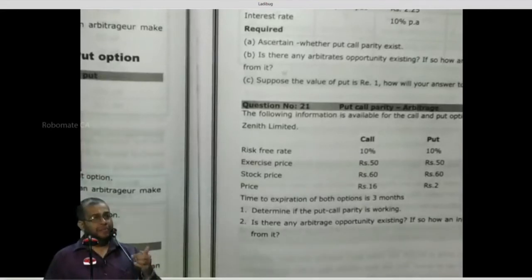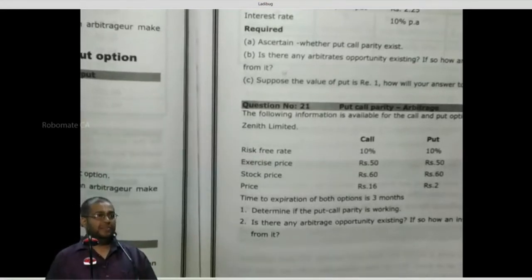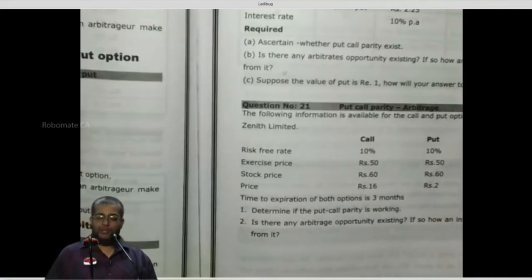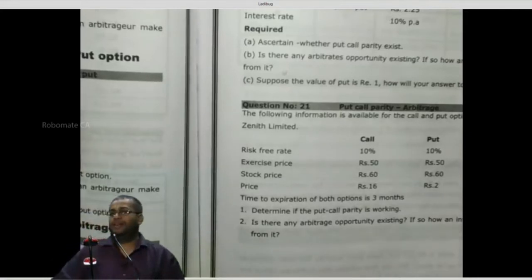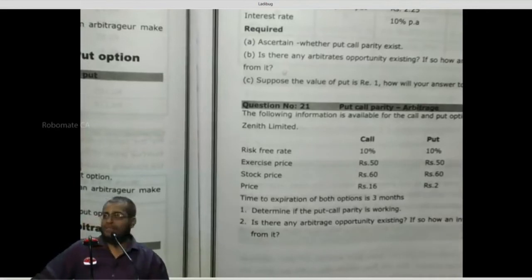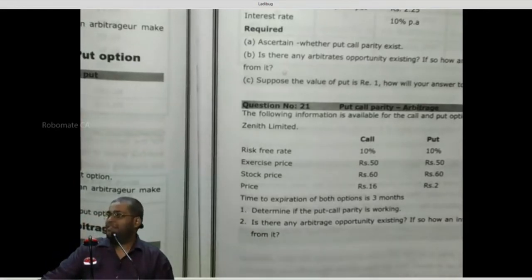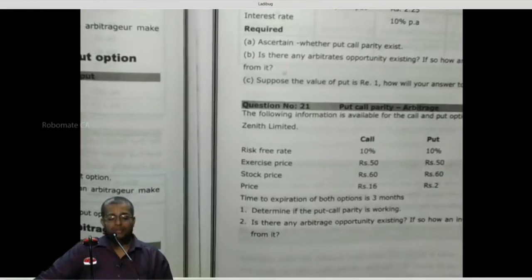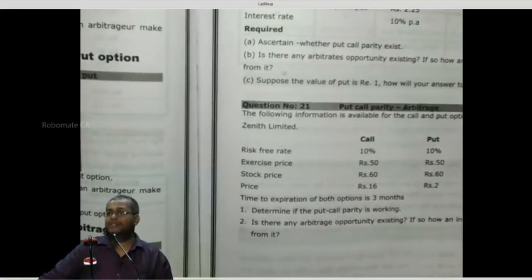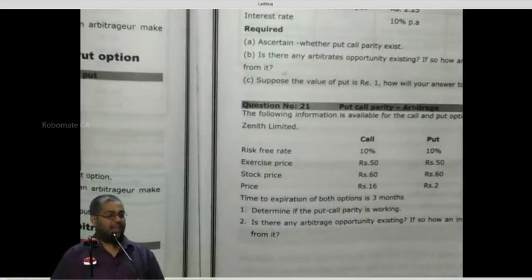The formula: minimum value of put is equal to present value of strike price minus spot price.